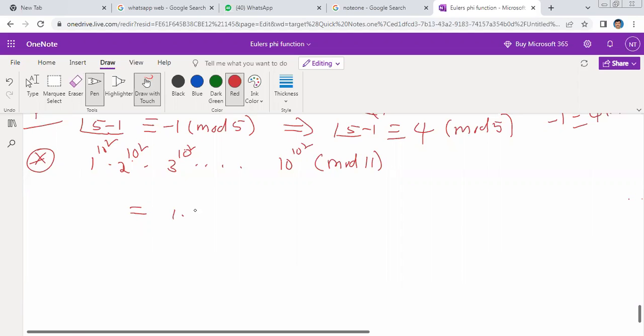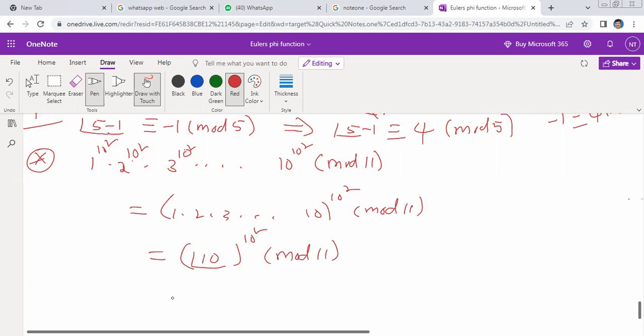I can write this as (1 into 2 into 3 into up to 10) whole power 10 square modulo 11. This means what? 1 into 2 into 10 is 10 factorial. 10 factorial whole power 10 square modulo 11. దీన్ని 10 ఫ్యాక్టోరియల్ నేను 11 minus 1 ఫ్యాక్టోరియల్ మాడ్యులో 11 రాయచ్చా? హోల్ టు ది పవర్ ఆఫ్ 10 స్క్వేర్.